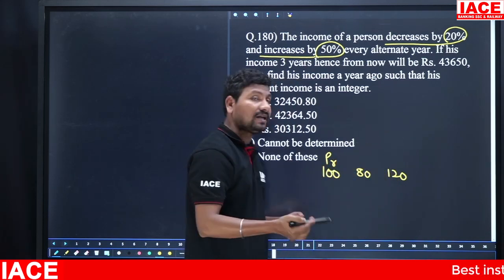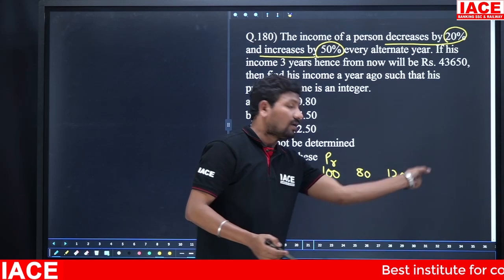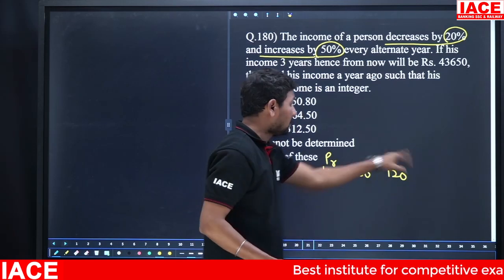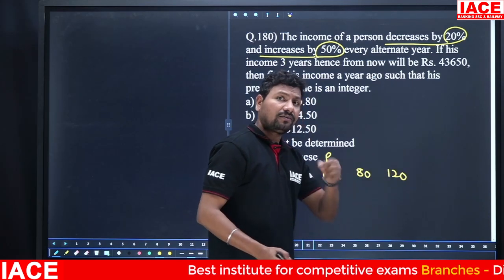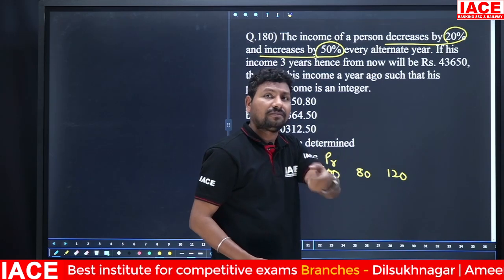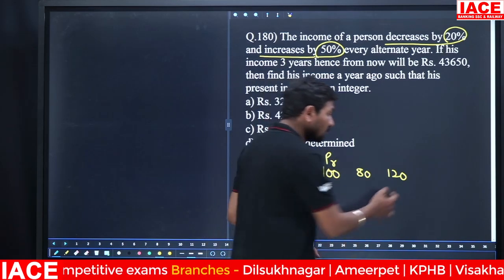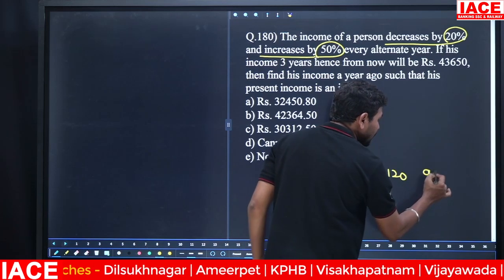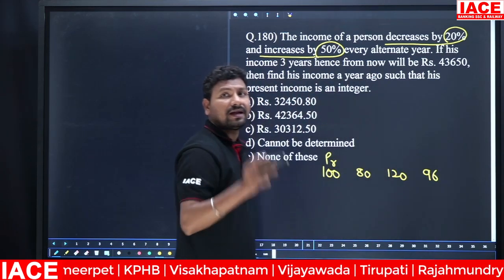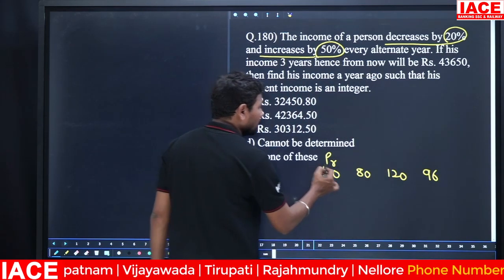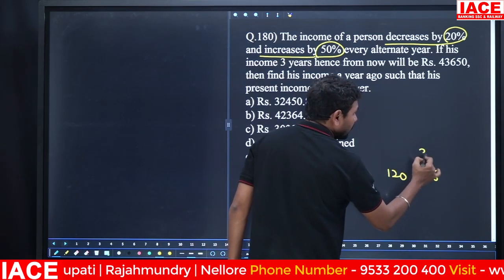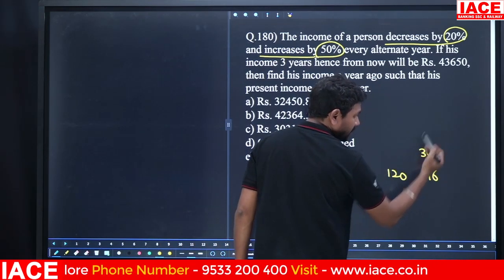In 120 again it is going to decrease. We have to complete the 3 years. 1 year completed, second year completed. Now go for the third year. The third year 20% decrease in 120 rupees. 10% of 120 is 12, 20% value is 24 rupees. 24 rupees removed from 120, his final income becomes how much? 96 rupees. Okay, this is about present, and this is after 3 years.